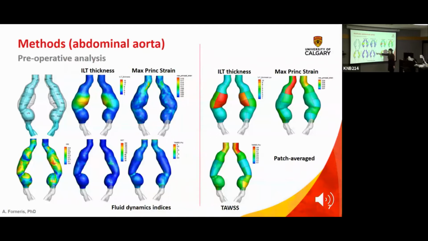And then what's most important for us, the time average wall shear stress. So that again indicates or pinpoints areas of altered flow.